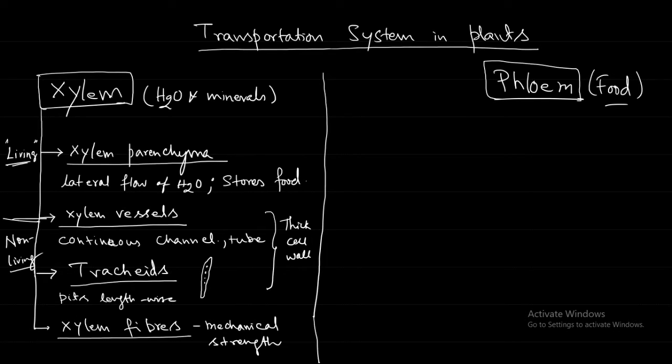So there is an experiment after this one to demonstrate that xylem is conducting the water. Page number 6, the experiment is there. So a very simple experiment in this one. You just have to add some dye, okay, dye is nothing but color. Red dye. So here the purpose of the experiment is to demonstrate that xylem is conducting water.